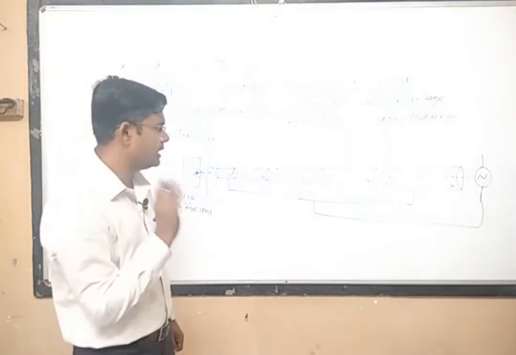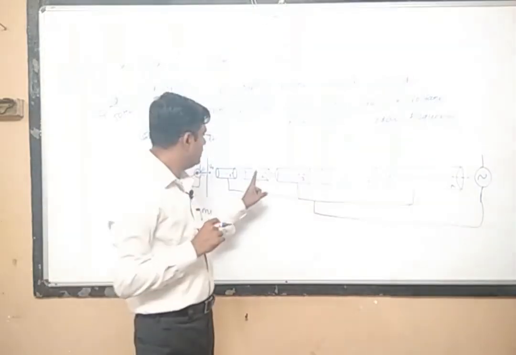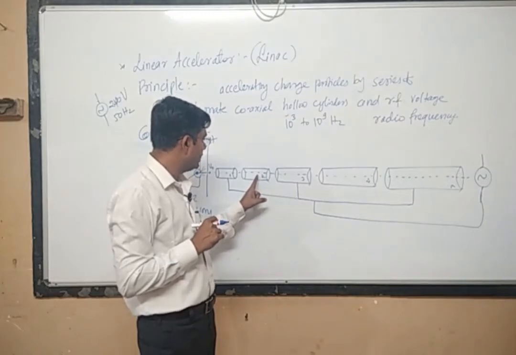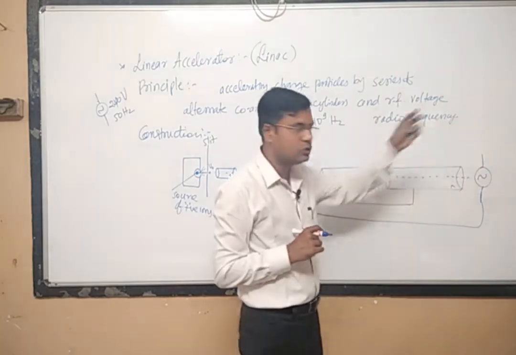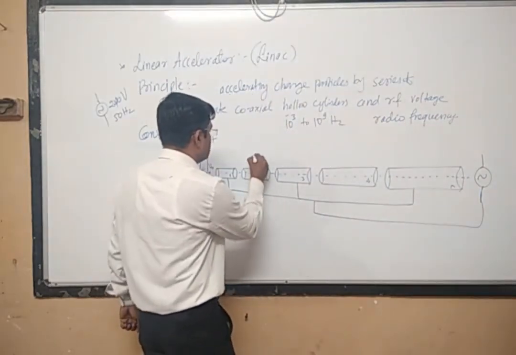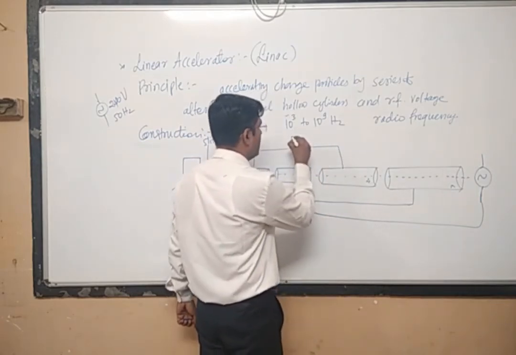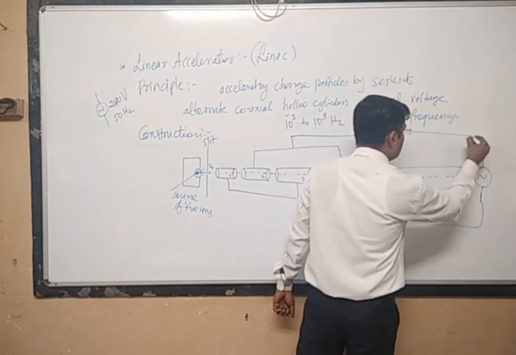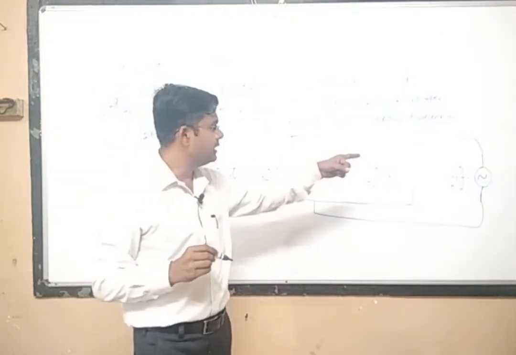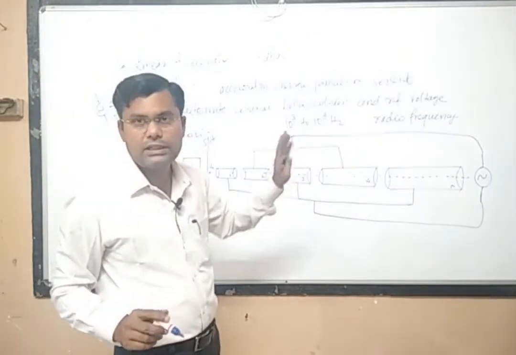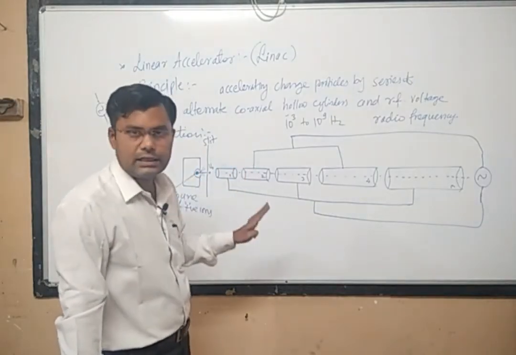of the RF signal generator. Now all the even cylinders, meaning cylinder number 2, cylinder number 4, cylinder number 6, and so on, are combined together, and their common terminal is connected to the other terminal of the RF signal generator. So this is the construction of this linear accelerator.